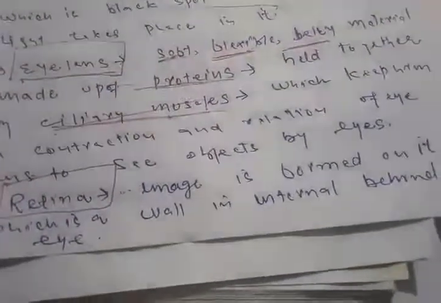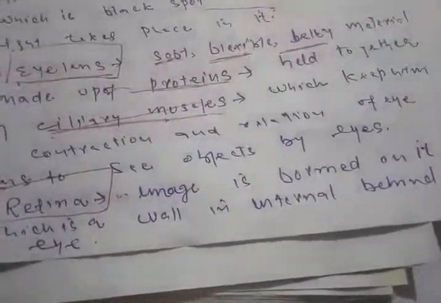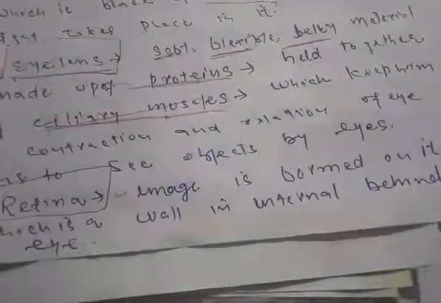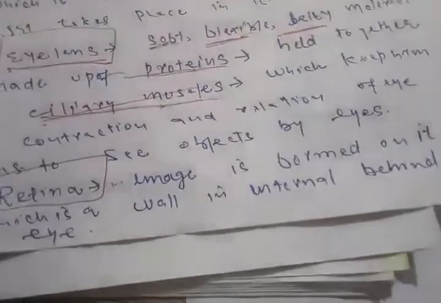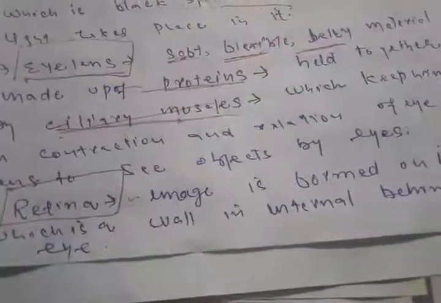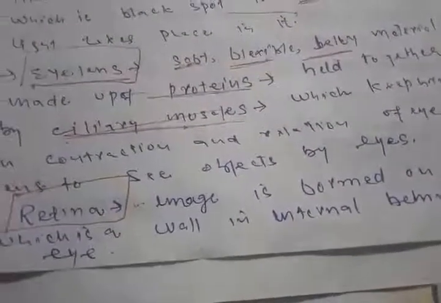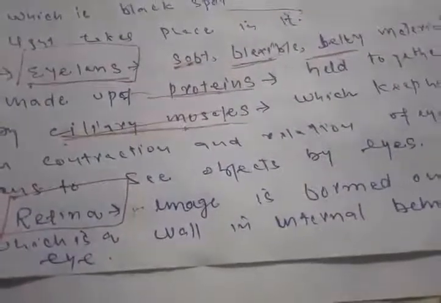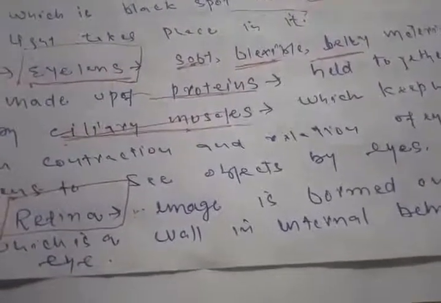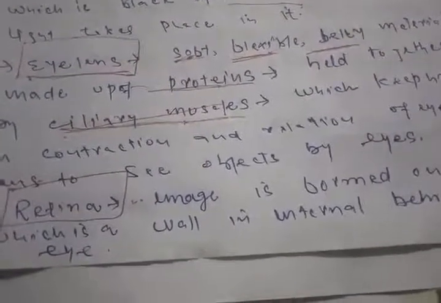Retina is very important. When there is no screen, there will be no image formation. When there is a screen, there will be formation of an image. It is just like in the movies, where we display the pictures on the wall in the big cinemas. If there is no screen, no picture can be displayed. So here on the retina, the image of the object forms, which enables us to explain what type of object we had seen.